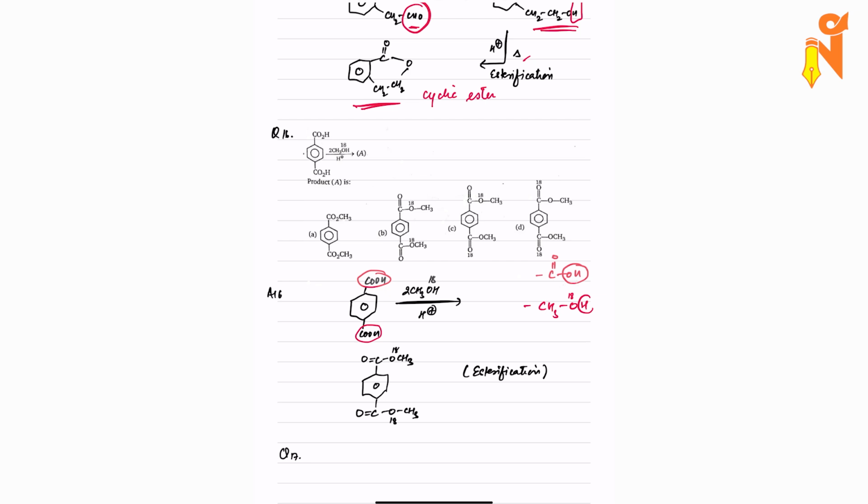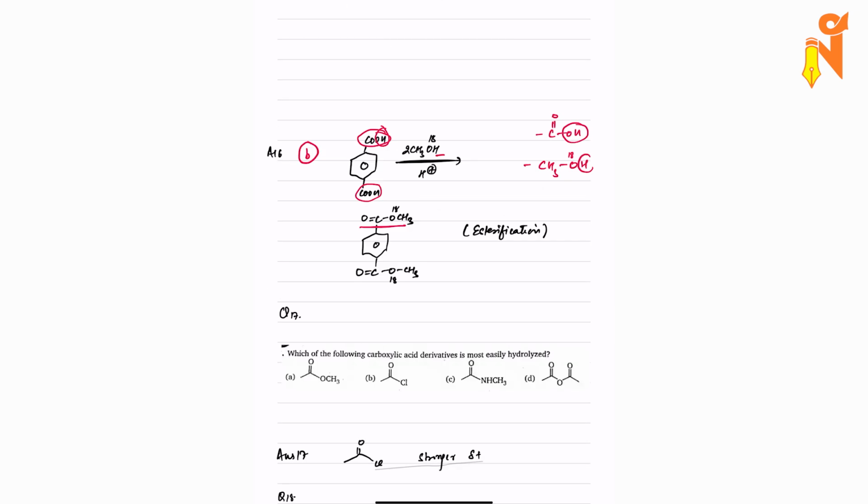Though we can also do it through the mechanism, we have done the mechanism many times in the video, so I'm not doing it through the mechanism but through the trick. So esterification will take place, OH from here, H from there, so O18 will remain in the ester, that too with the R group. So O18CH3 will be formed up and down both sides, and this is our compound B. So the answer is B.